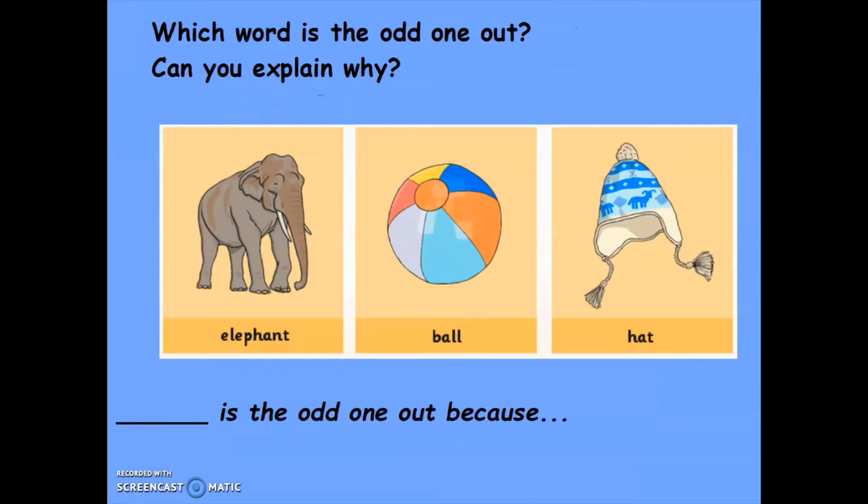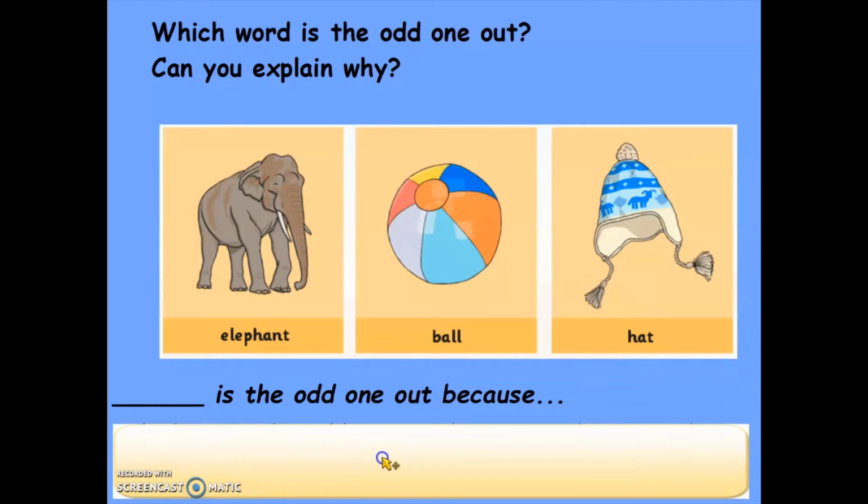Here we have three pictures: elephant, ball, and hat. Which word is the odd one out, and can you explain why? Try to think about your knowledge on articles. In your literacy book, write a sentence that tells me one of the words, elephant, ball or hat, is the odd one out because, and explain your reason why. Pause this lesson while you do this and press play when you're ready for the answer.